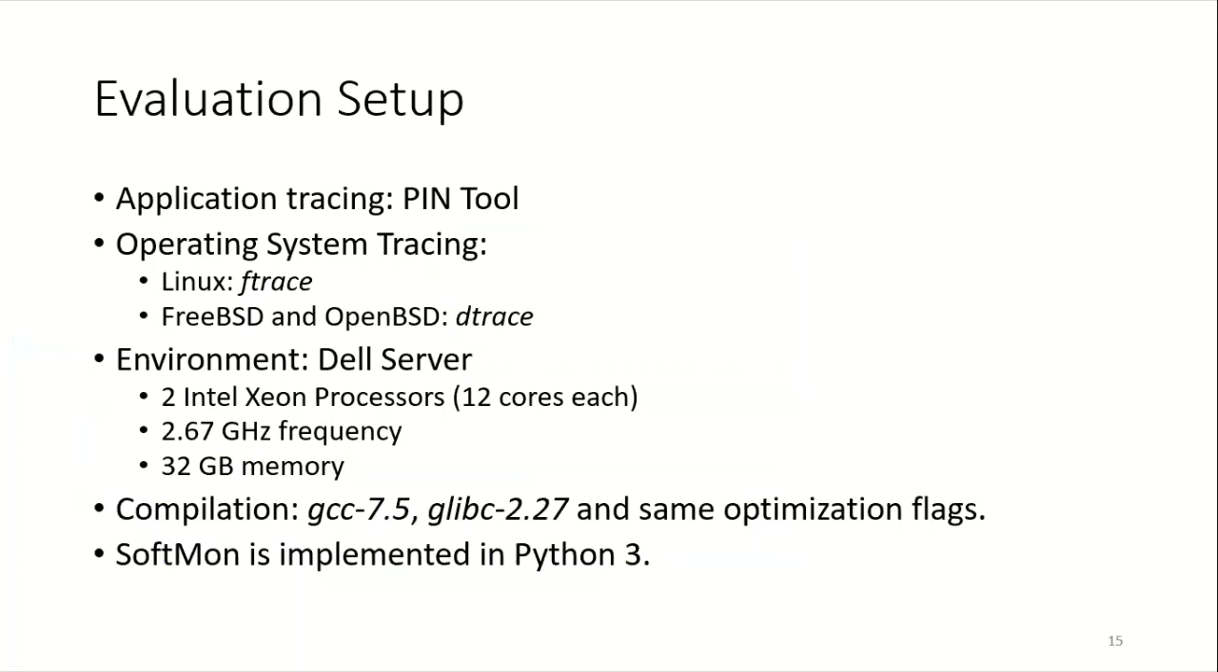We have used the Intel Pin tool for application tracing and used ftrace and dtrace utilities for OS tracing. We conducted all our experiments on a Dell server with two Intel Xeon processors with 12 cores each, 2.67 GHz core frequency, and 32 GB memory. All the benchmarks were compiled using the same version of the compiler and libraries. The tool Softmon is implemented in Python 3.